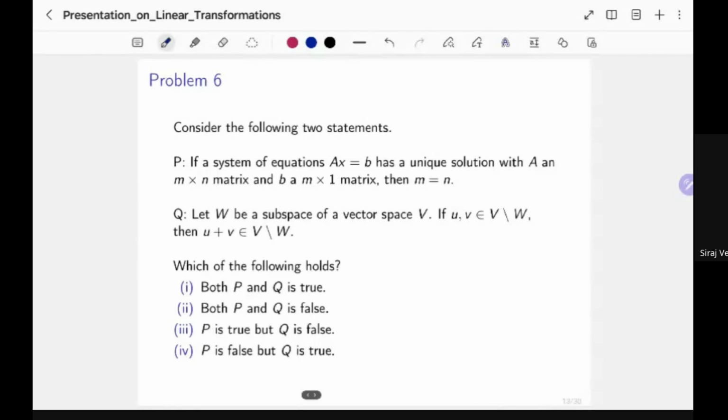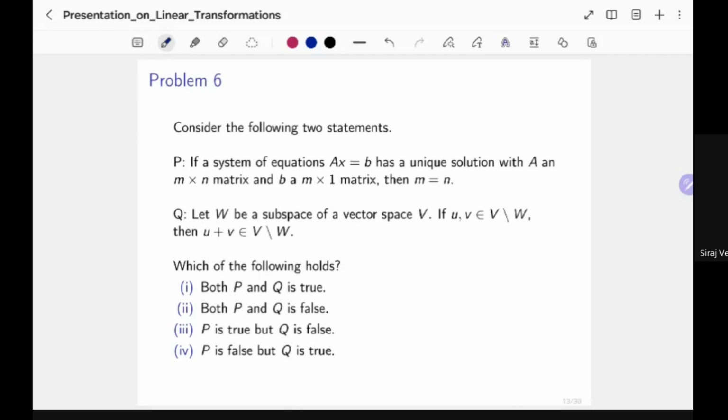Okay, so let me move on to a true-false kind of question. You have two statements, P and Q. In P, you have a system of equations, AX equals B, where A is a matrix of order m by n, and B is a column vector.